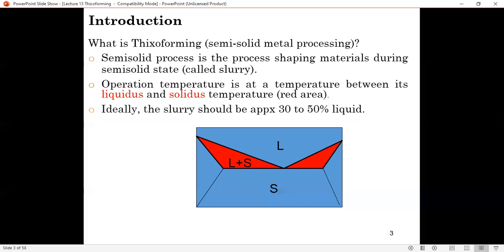Okay. What is Thixoforming? Thixoforming is a semi-solid metal processing technique.